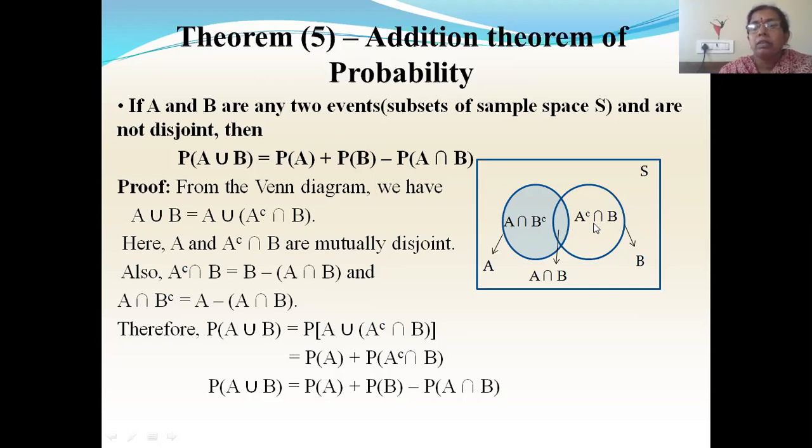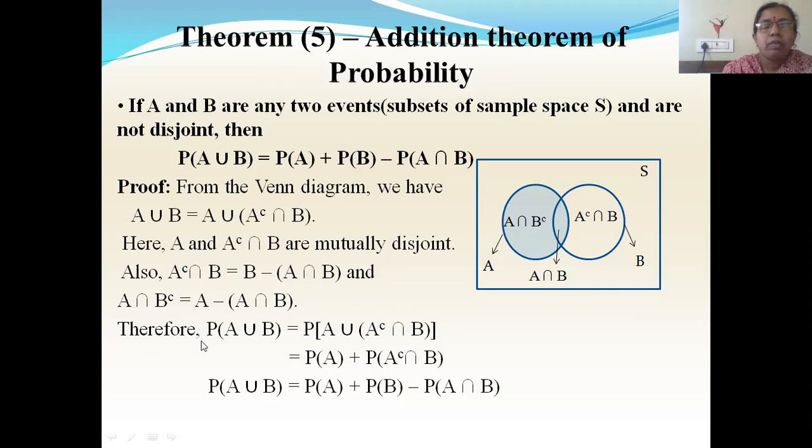So A complement intersection B is B minus A intersection B. That is what I've written here. Likewise, A intersection B complement will be what? This whole part A minus A intersection B.